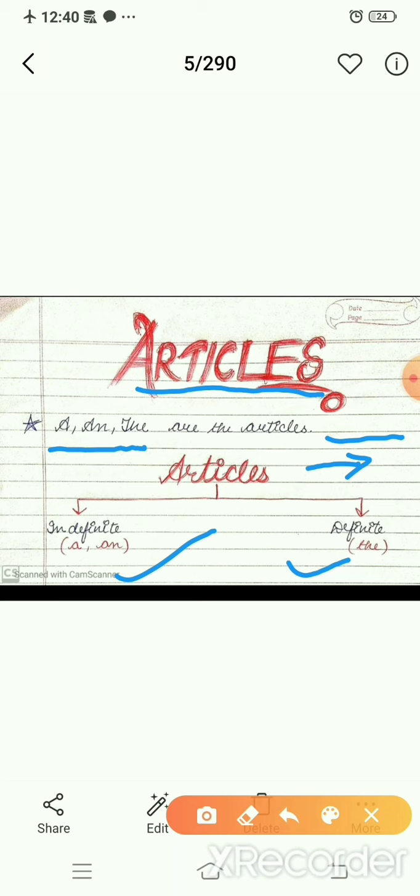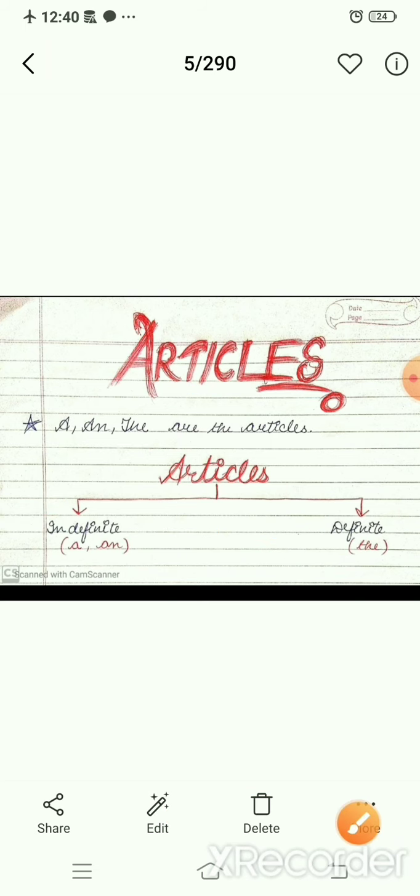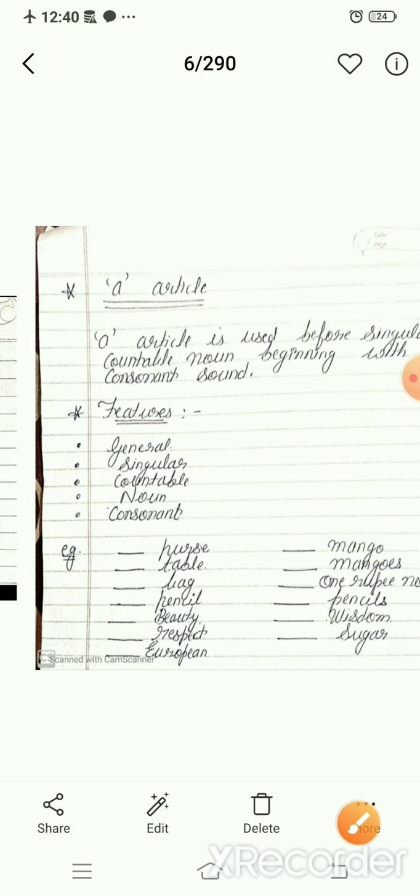Now, which article is indefinite and which is definite? A and an are indefinite articles, and the is the definite article. Learn that. Definite means the article is used with a particularized thing, a specific thing. That's why this is definite. And a and an are indefinite because they are used with general things. That's the difference between the two. Now move to the next page.